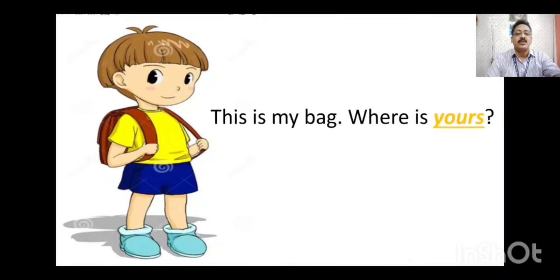Next one is, this is my bag, where is yours? Means this boy is saying this is my bag. Then where is yours? Yours, you can see possessive pronoun always ends with s. You can see most of the possessive pronouns, like your. In place of your you will write yours. Yours will show that it belongs to someone. That means possession. So yours is the possessive pronoun used in the second part of the sentence. So where is yours? Yours is the possessive pronoun.